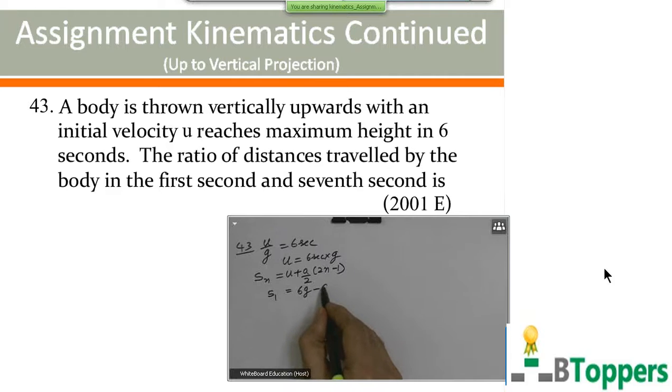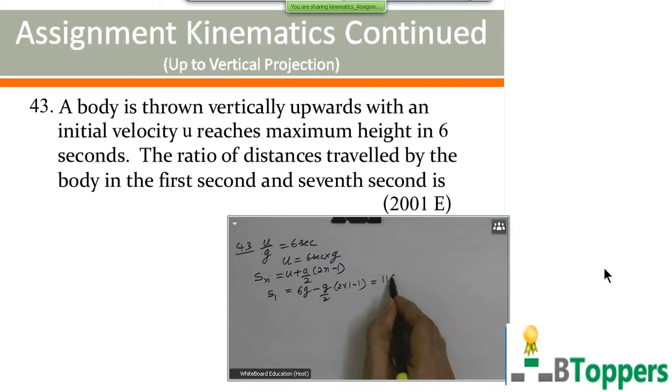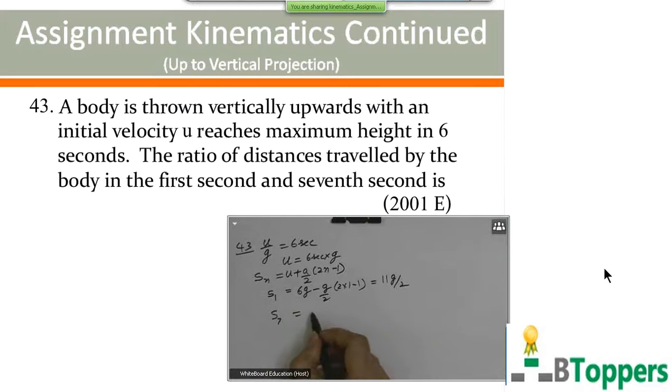U is numerically equal to 6g, a equal to minus g, n equal to 1. We get 11g by 2. To find the displacement covered during the 7th second, note that it reaches the max height after 6 seconds. That means during the 7th second, it will be moving downwards. So the 7th second after projection will be the first second during descent.